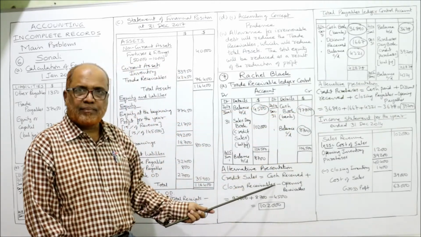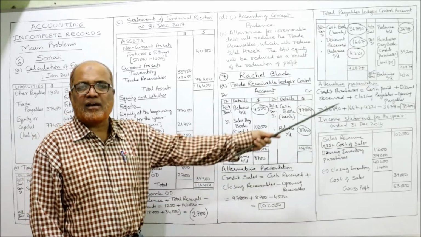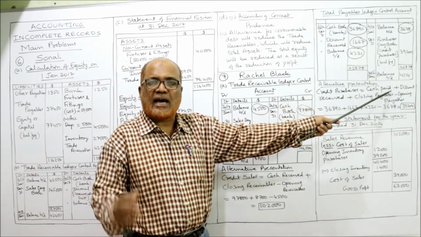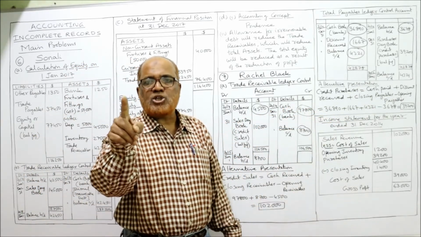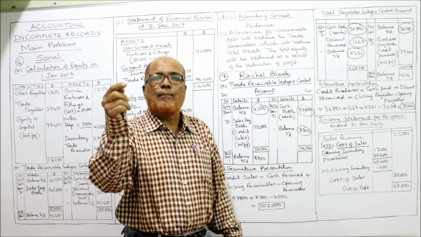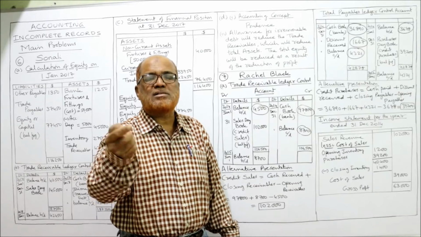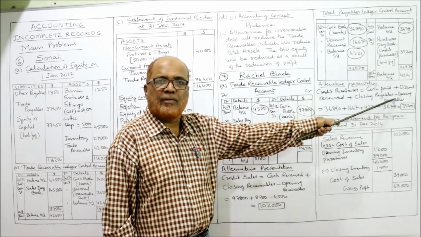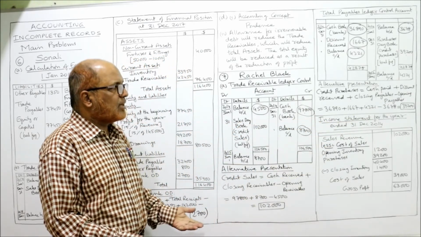Just like this. There, cash received was there; here it is cash paid to supplier. And all the information is given in the problem.